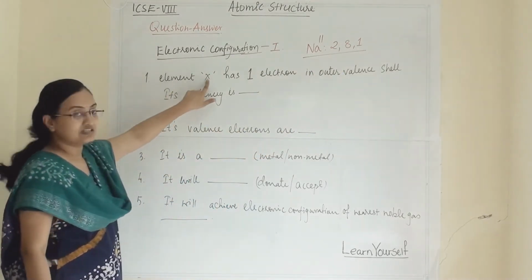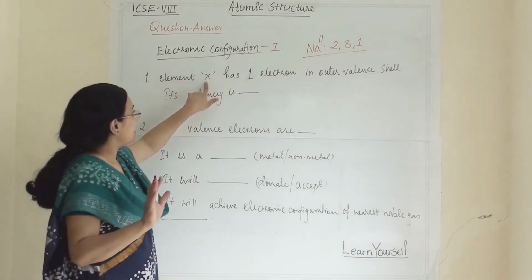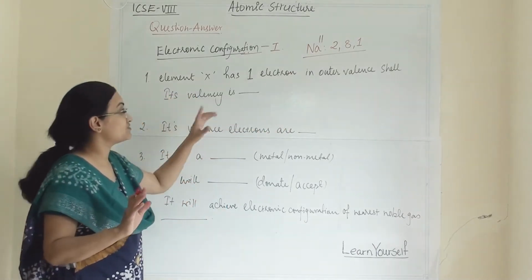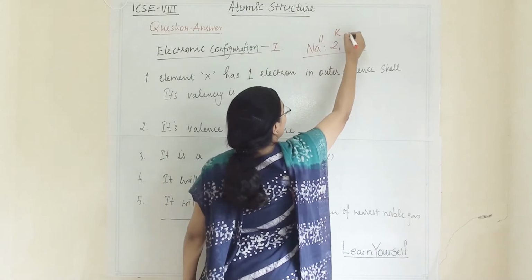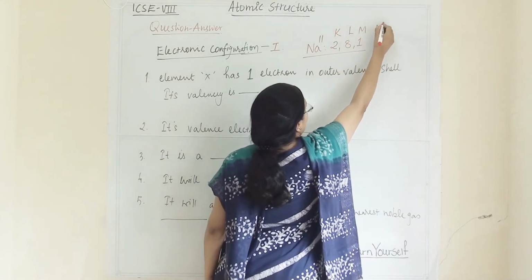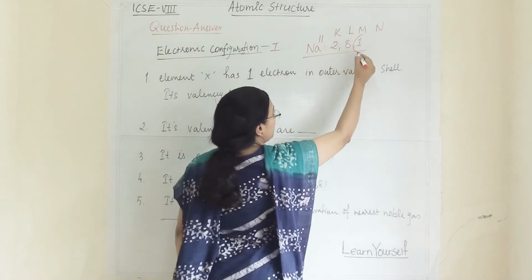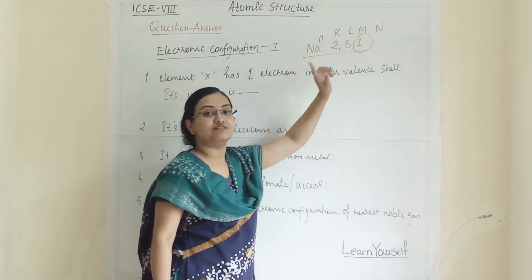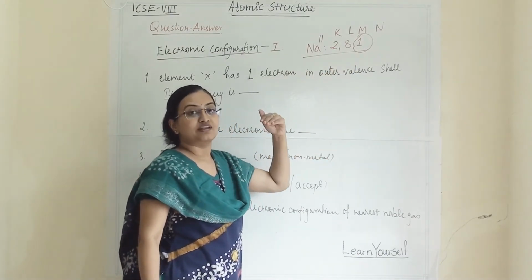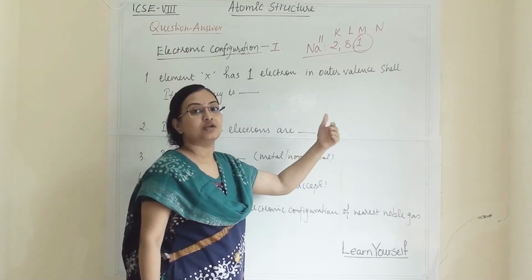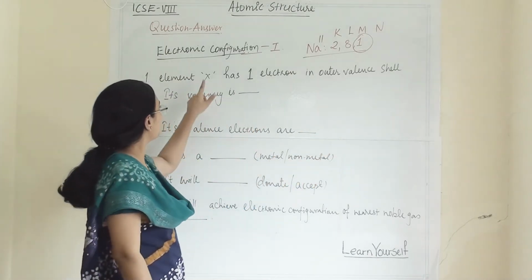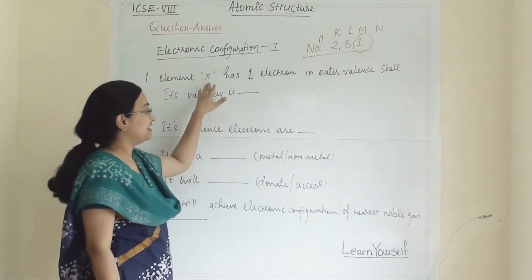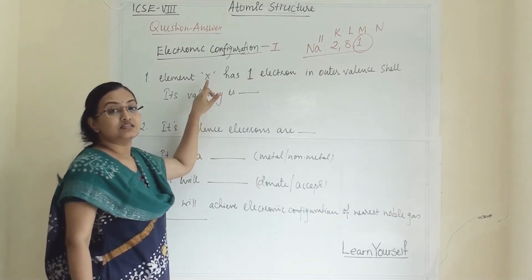So element X, they will not give you the name. Element X has one electron in its outer valence shell, its valency is. Here we have to remember K, L, M and N. Suppose this is a 1 and it is the last electron of sodium, then this will be a valence electron. Whatever electrons are the last, they will become valence electrons. So if they say only one electron is there in the outer valence shell, then this is sodium.